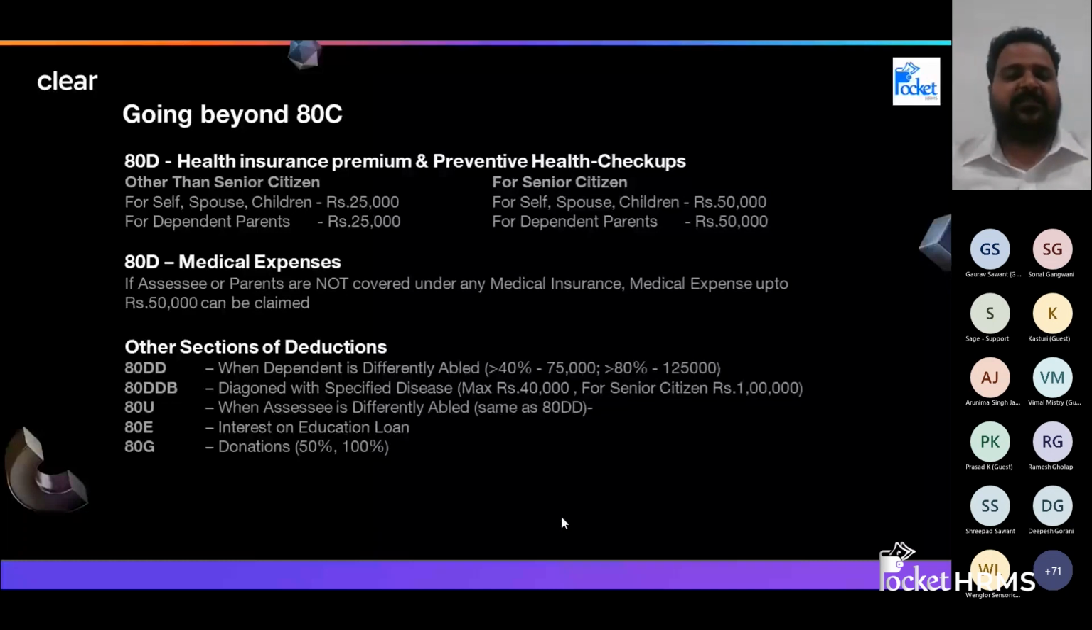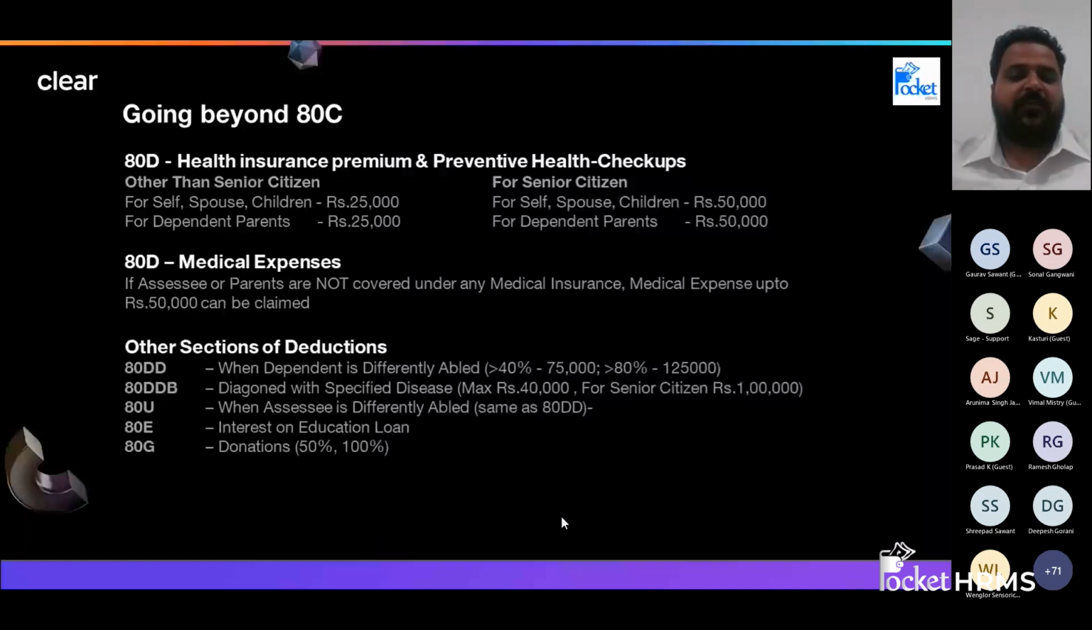Now, there are several people who might not have a medical insurance policy, but somehow incurred some medical expenditure. For them, what amount can we claim for medical expenses? If the assessee or their parents are not covered under any medical insurance, they can claim up to 50,000. Okay, but that has to be specified. They have to be senior citizens. Apart from that, they cannot claim it.